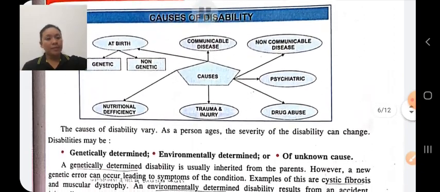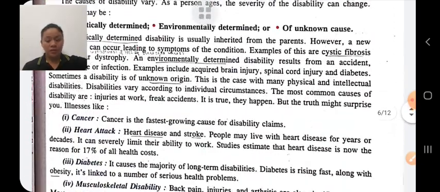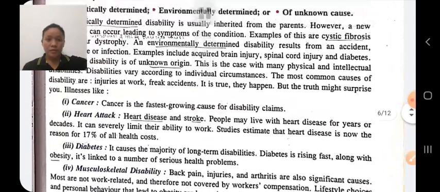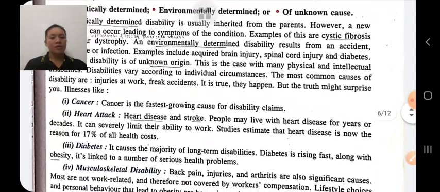The first cause of disability is heredity. The child gains the disability as a heredity from his parents. That is the cause of disability due to heredity. Next is cancer. Cancer is a fast-growing cause of disability.